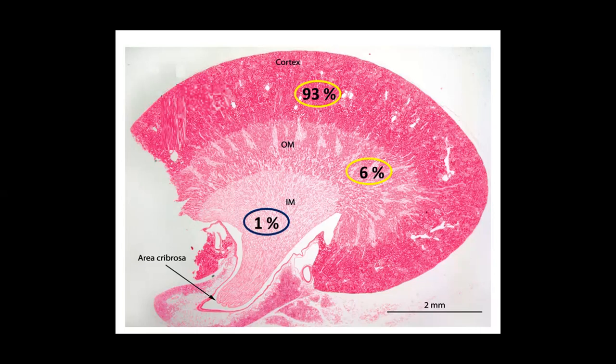That means the tissue perfusion pattern of blood is hugely different. In the cortex, the tissue perfusion of blood is maximum. In the outer medulla, it is very low, and in the inner medulla, it is further low, to the extent of 93%, 6%, and 1%. So this is the picture of vascular heterogeneity.